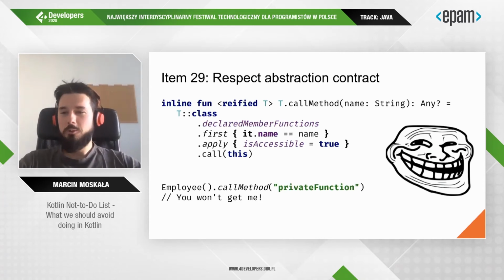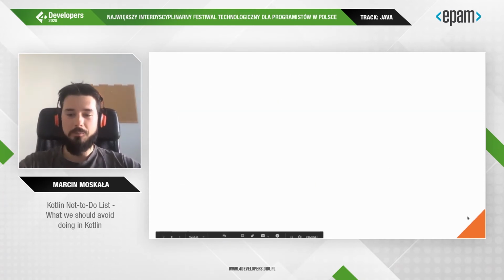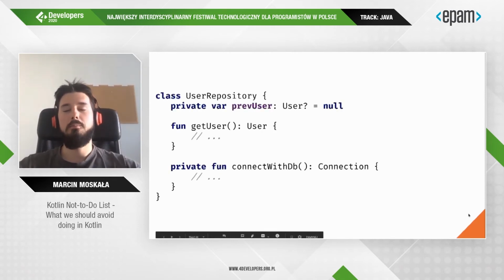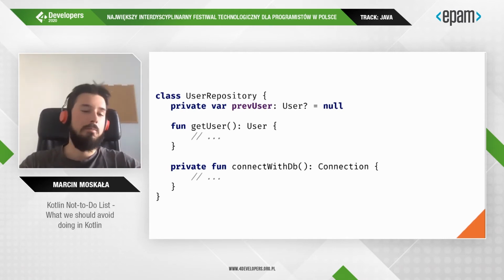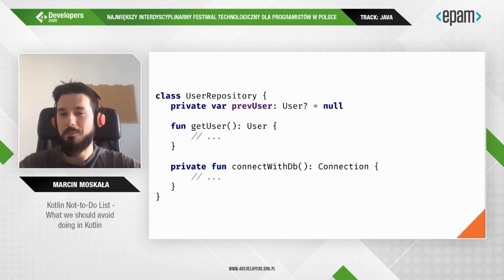People will not do that because it is breaking the contract of this function. The creator, by saying it should be private, stated that he or she does not want you to call it from outside. And if you break this contract, it's your problem. If you break this contract, the creator can change whatever they want inside, and they do not care about your implementation.